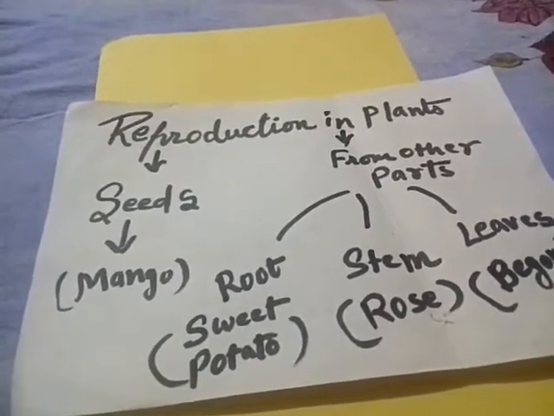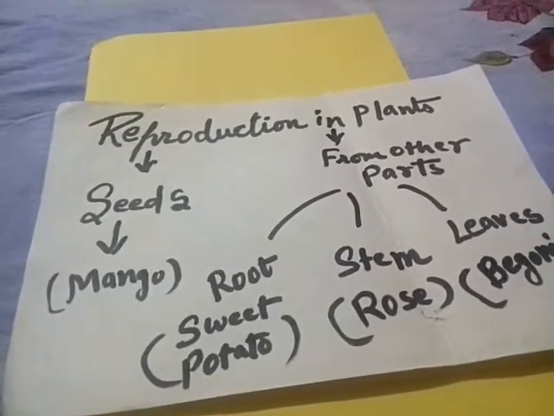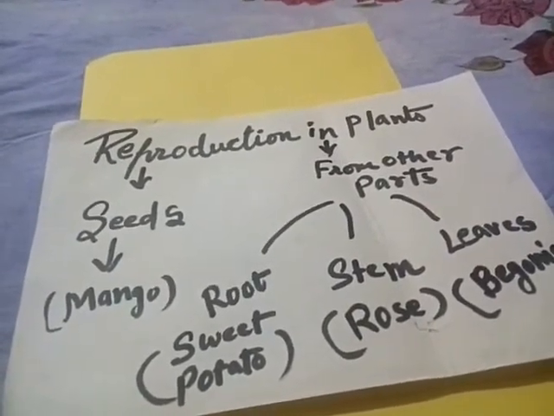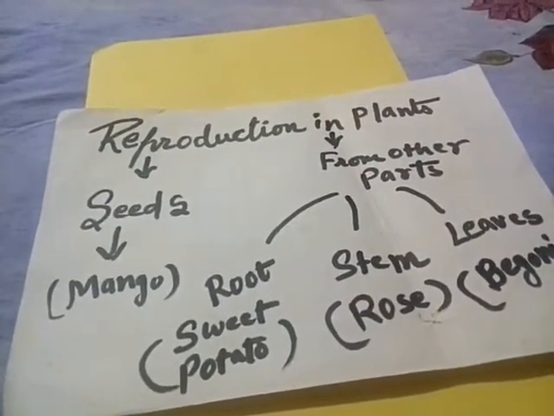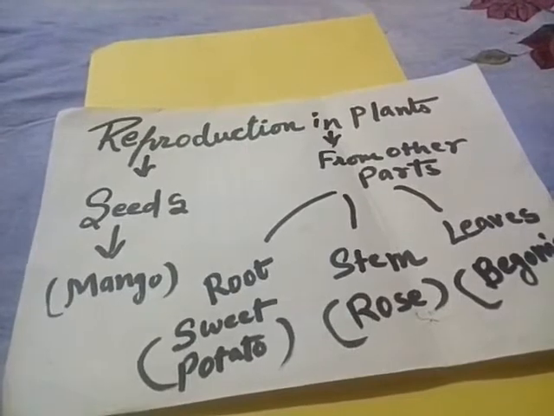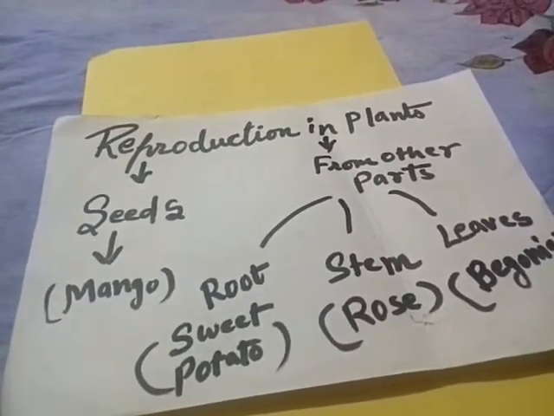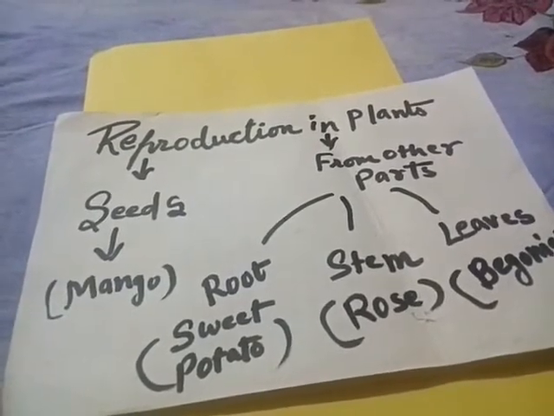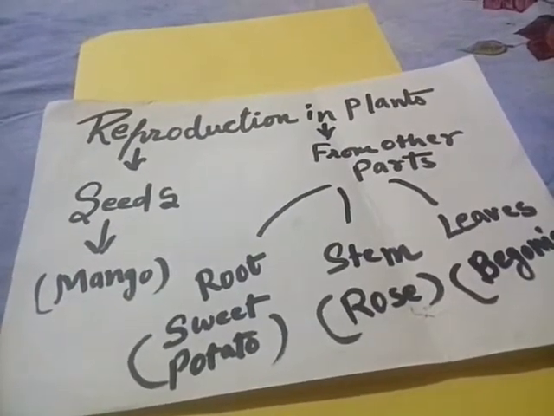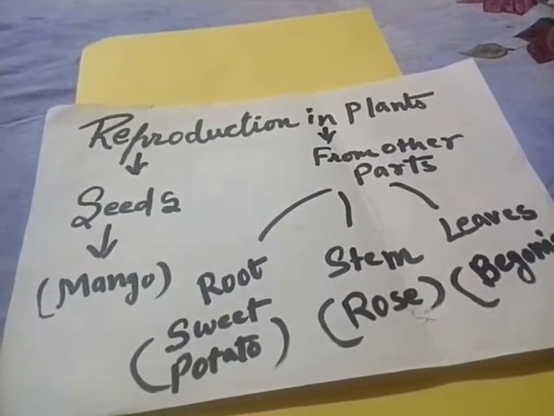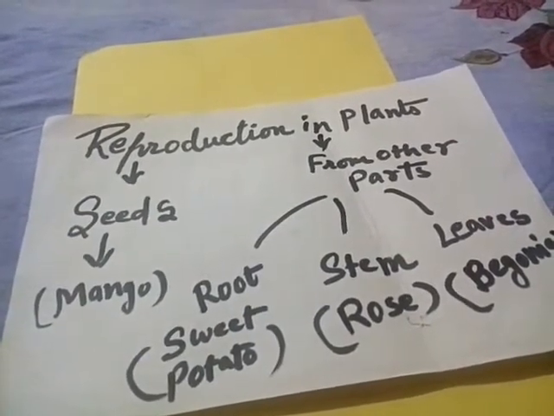Some plants reproduce with the help of their root, with the help of their stem, with the help of their leaves. We have read in earlier classes that plants can also grow from other parts besides seeds. These parts may be root, stem or leaves of the parent plant. For example, plants like rose grow from the stem cutting, plants like sweet potato and dahlia grow from roots, and plants like begonia and bryophyllum grow from leaves.